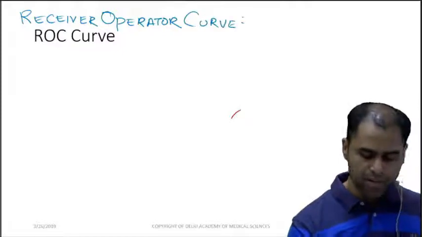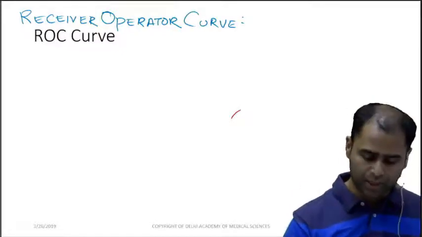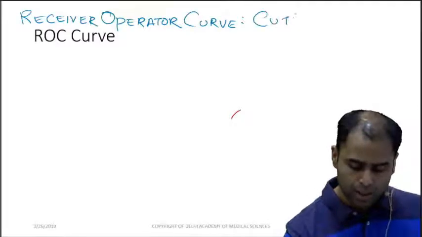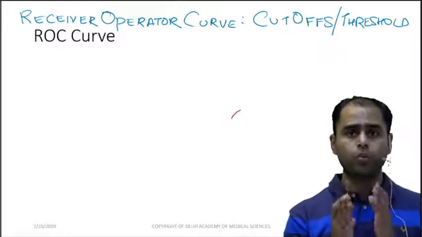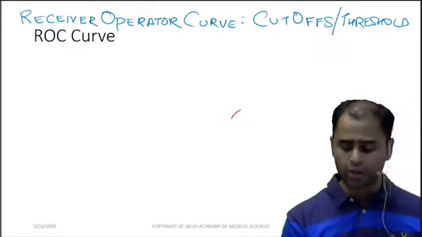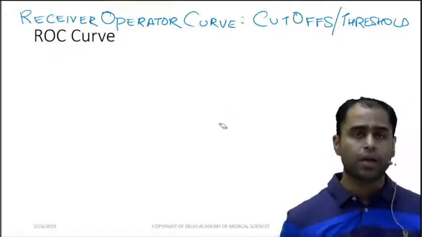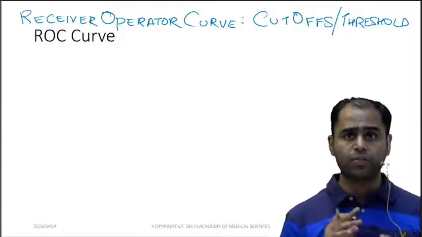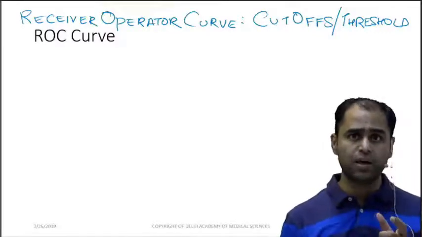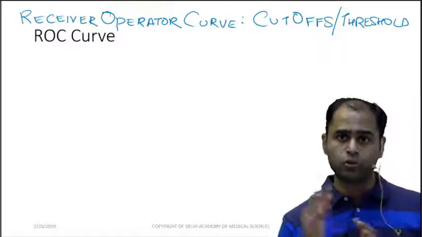This curve is basically used to tell us about cutoffs or thresholds. So it tells you what should be the cutoff or the threshold for any particular test. Why is it called ROC? Because this was used for the very first time in defense for the purpose of communication. That's the reason for receiver, operator, and they used to draw a curve.